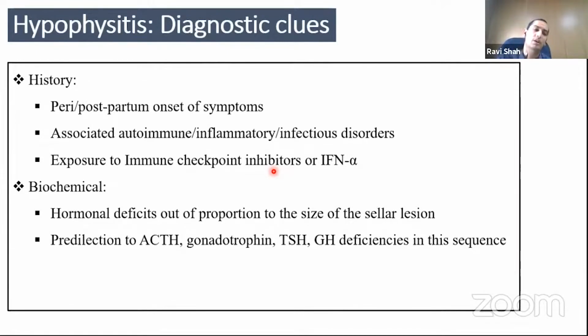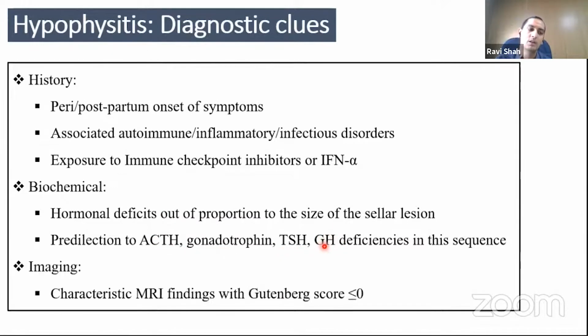For us endocrinologists, the main thing is the biochemical clue that we should not forget. If we see hormonal deficits which are out of proportion to the size of the sellar lesion, then we should suspect hypophysitis. And in cases of adenohypophysitis, there will be predominant involvement of the HPA axis, followed by the gonadotropin and thyrotrope axes, and the least affection will be in the growth axis.